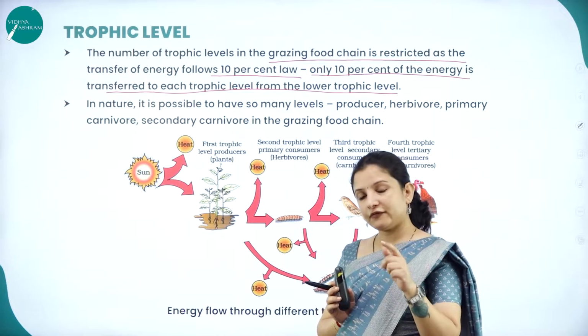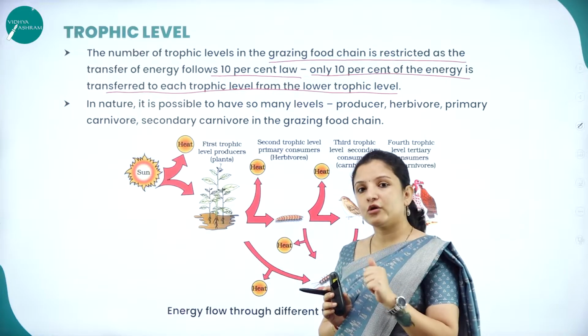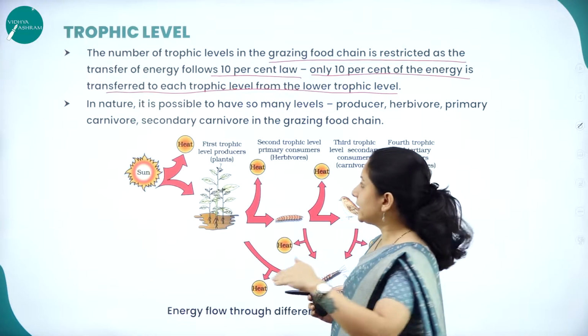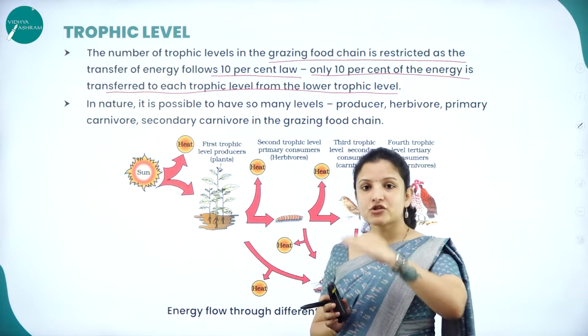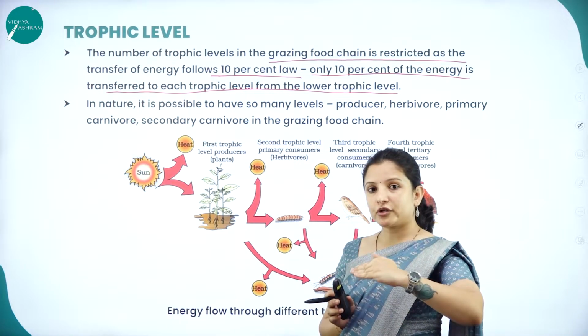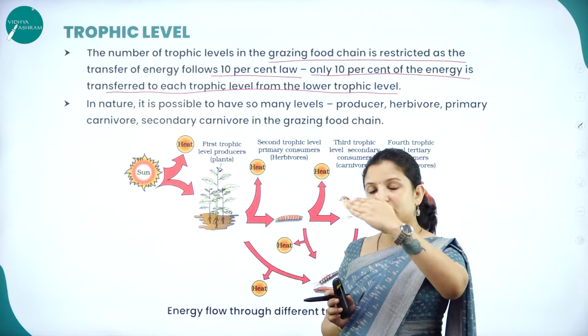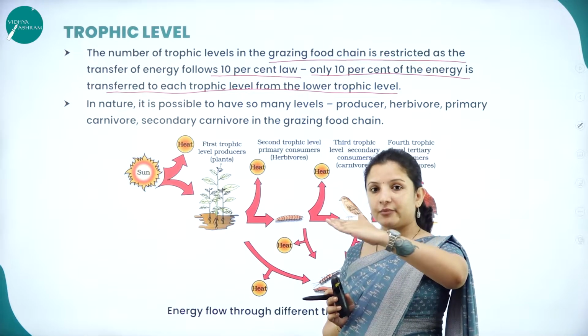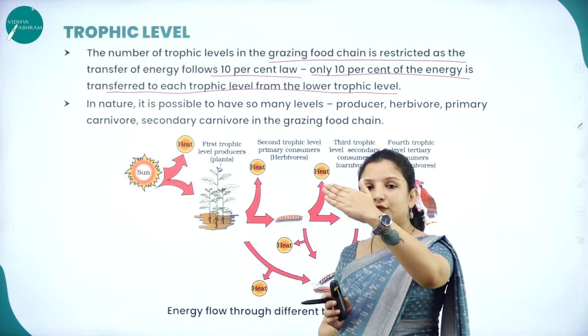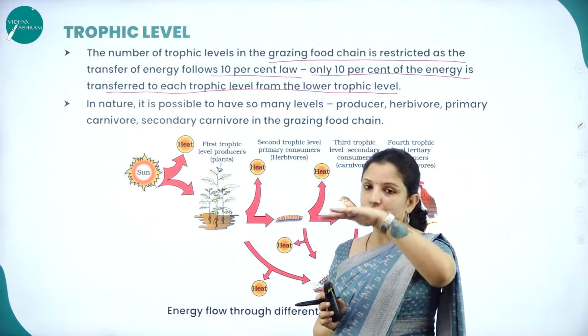So after it is lost, how much amount of energy will flow? Only 10% of the energy will flow from each trophic level. So from the producers, only 10% will flow to the primary consumers. From primary consumers, only 10% will flow to the secondary consumers, and so on.